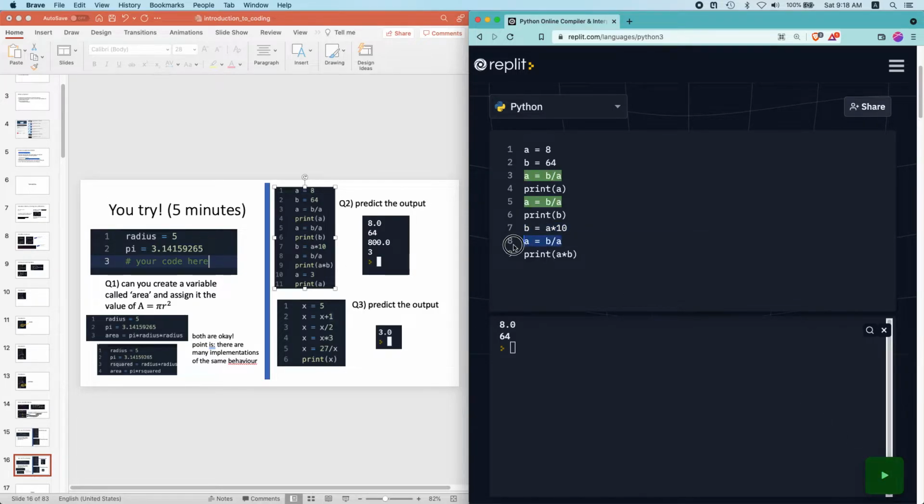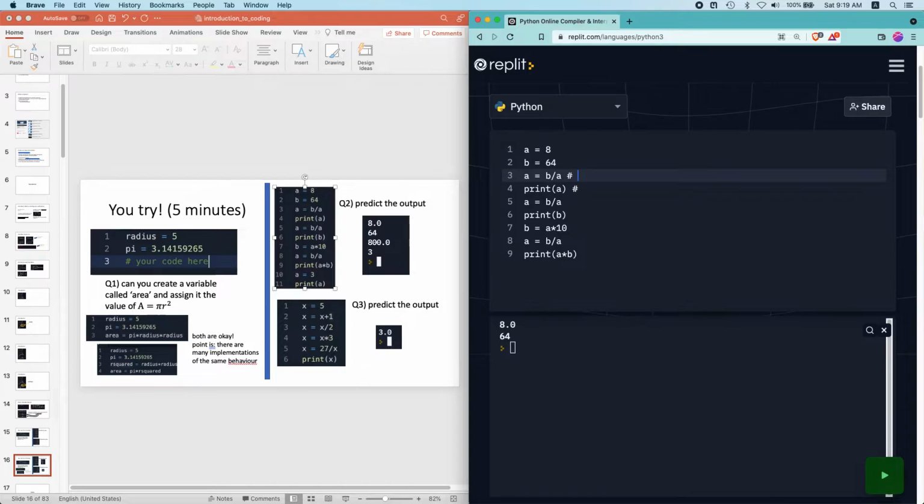Then we write a equals b over a, so 640 divided by a. What is a? Okay, so let's write a few comments. If I use the hashtag sign, these are called comments. Whatever is after the hashtag sign doesn't run. This is for you to document. You can write stuff here to explain your code.